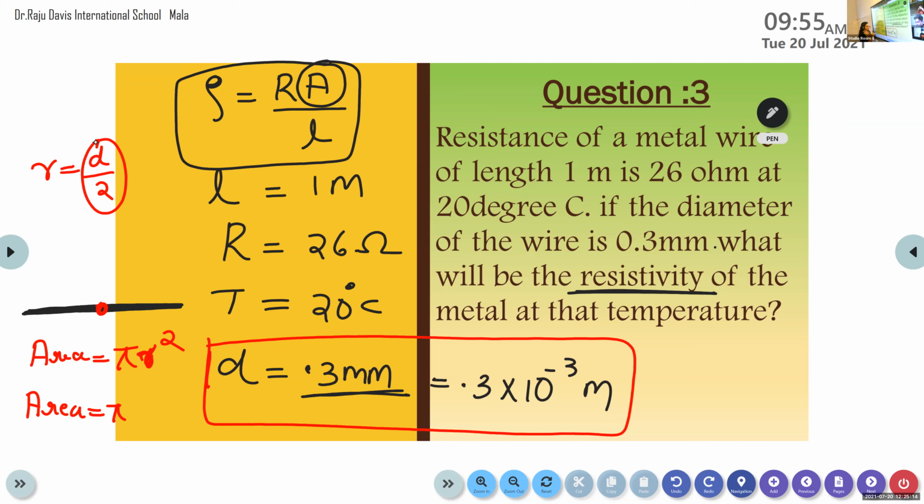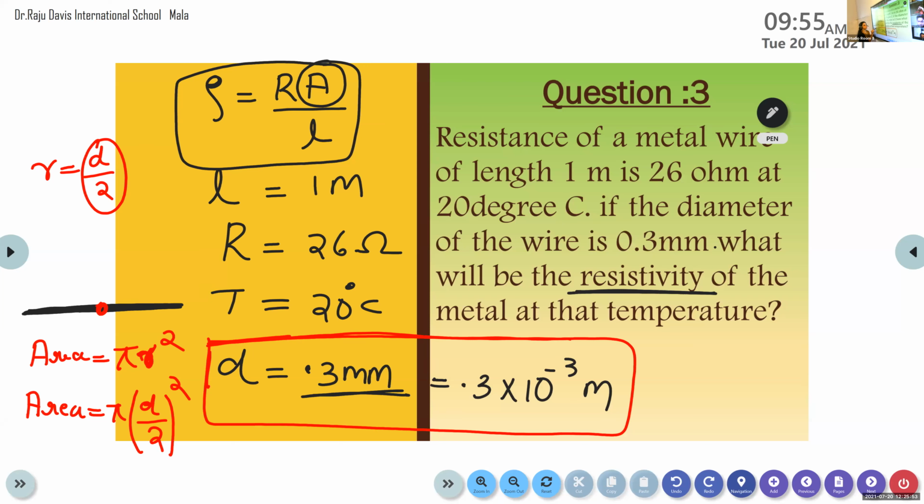Instead, they are providing the diameter of the metallic wire, 0.3 millimeter, or 0.3 into 10 raised to minus 3 meter.